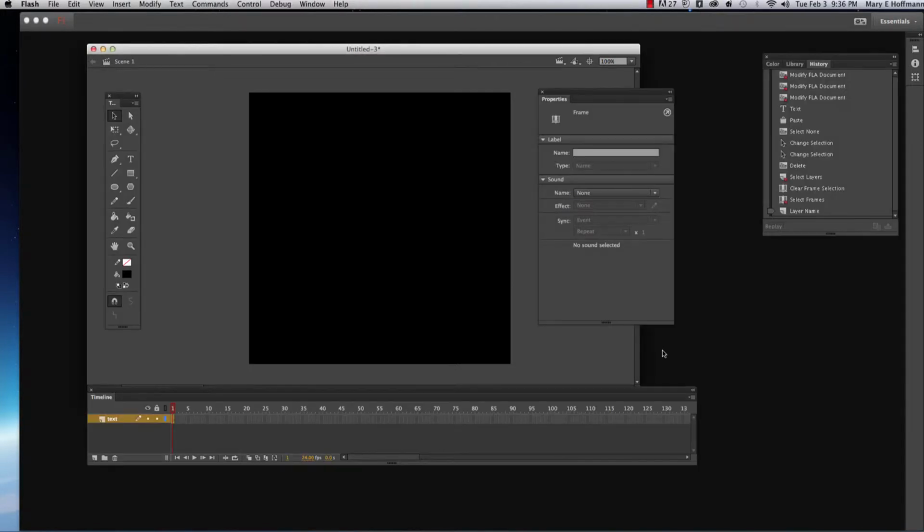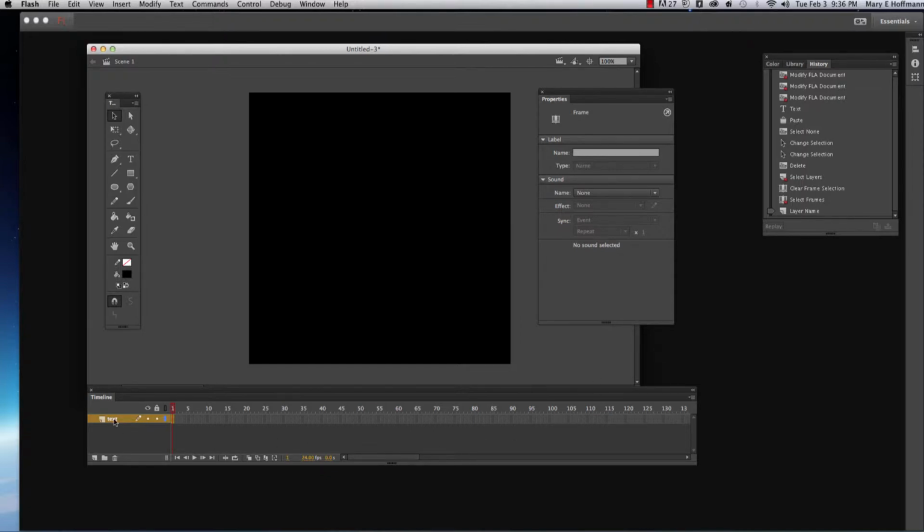Okay, so I'm going to talk a little bit about typography in Flash. When you add text to Flash, you have three options: static text, dynamic text, and input text. Before we get started and I talk about these different texts, I'm actually going to import some text that I'm going to copy and paste and put in.